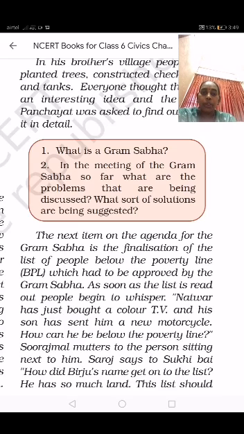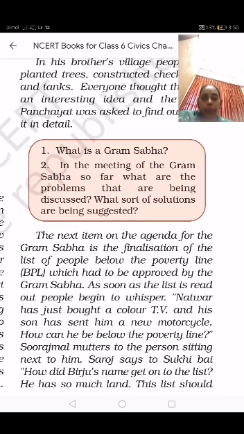The next item on the agenda for the Grama Sabha is the finalization of the list of the people below the poverty line, BPL, which had to be approved by the Grama Sabha. As soon as the list is ready, people begin to whisper. So after discussing the water and providing the water tank, next they started to ask about the people who belong to the BPL, below poverty line, the poor people. And next they started to prepare a list.